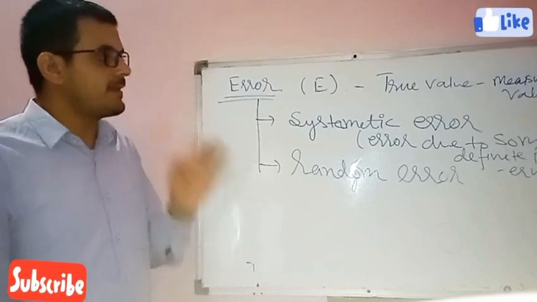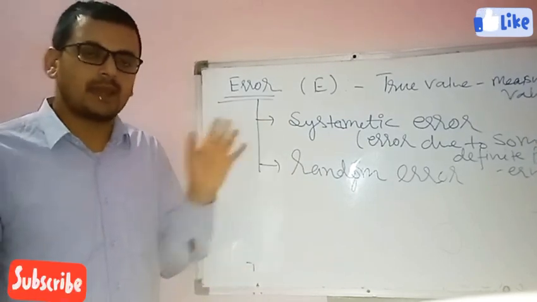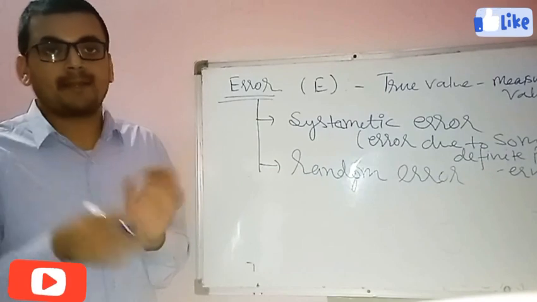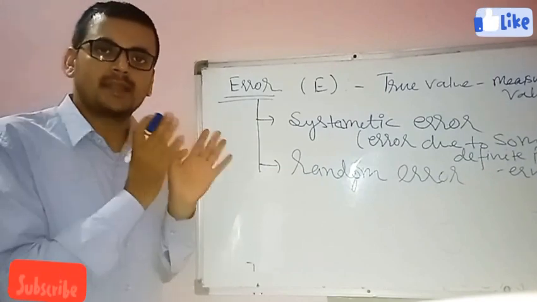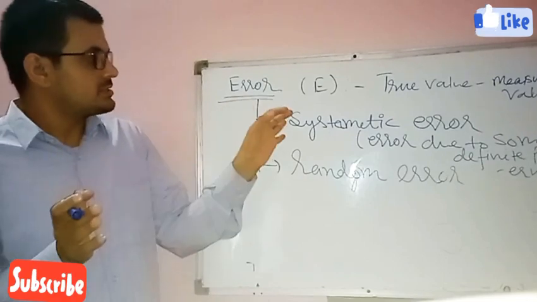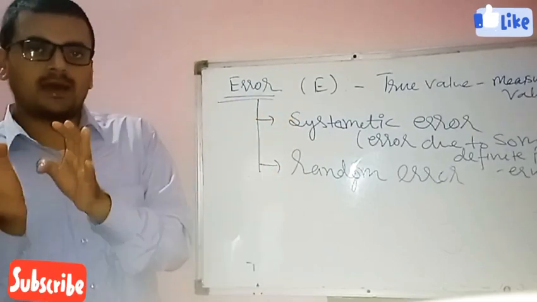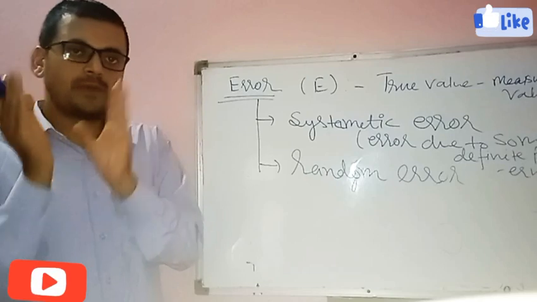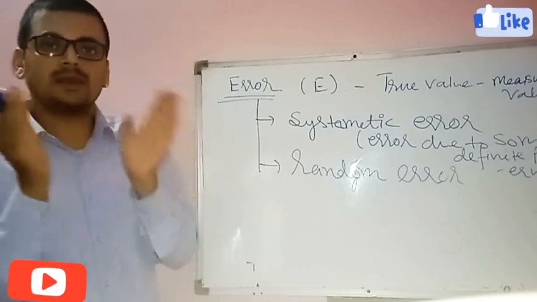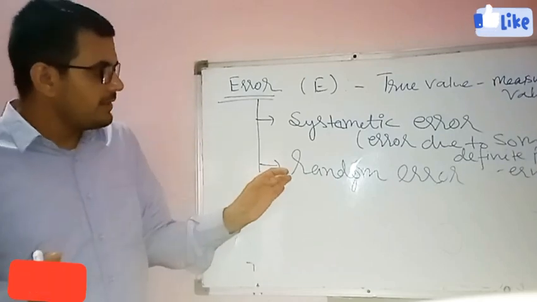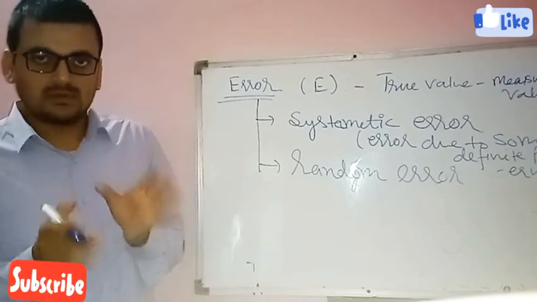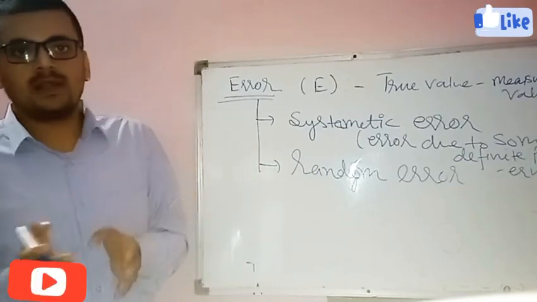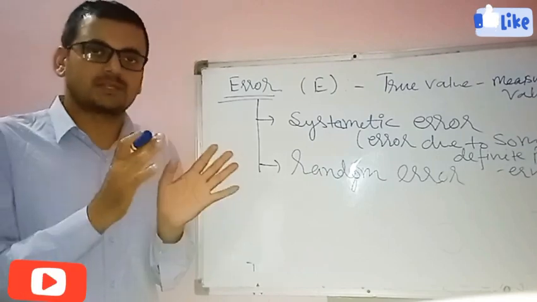Error due to some definite pattern is called systematic error. What is the meaning of definite pattern? It means we know the reason behind that error. Systematic error is the error for which the reason is known, and random errors are those errors which occur by chance, due to some unknown reasons.